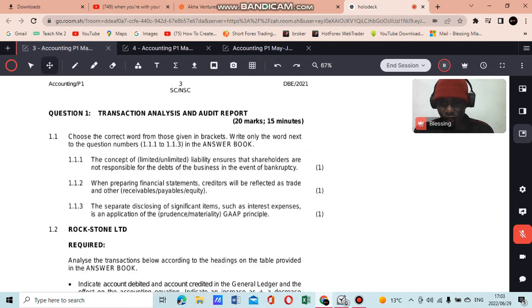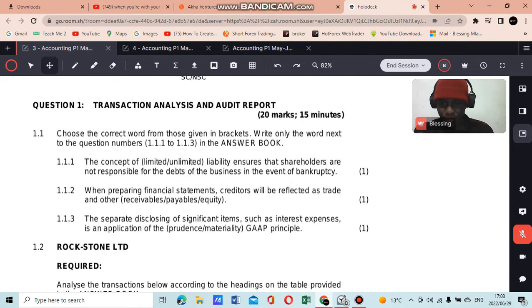In question 1.1, they give you sentences with options to choose from, so you have to choose the most correct word. They say choose the correct word from the words given in brackets. This is the simplest form. I'd expect you to score 3 out of 3 on this one, because if you understand the basics of accounting, then this is definitely where you score marks.